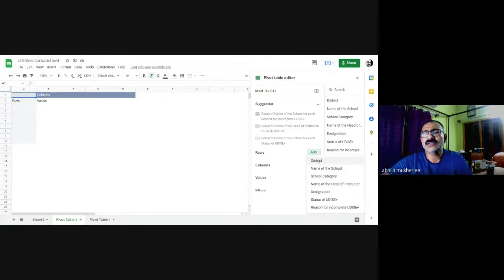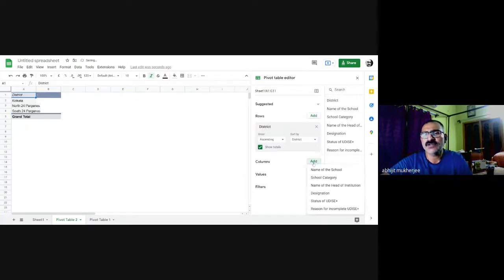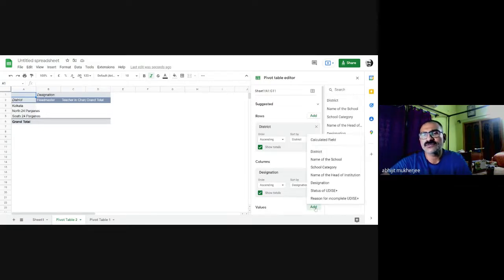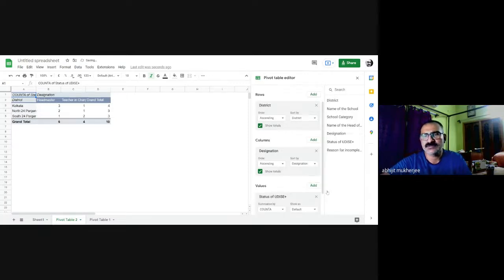For rows, I select district. For columns, I select the designation of the heads of the institutions. And for values, I say status of UDISE Plus.